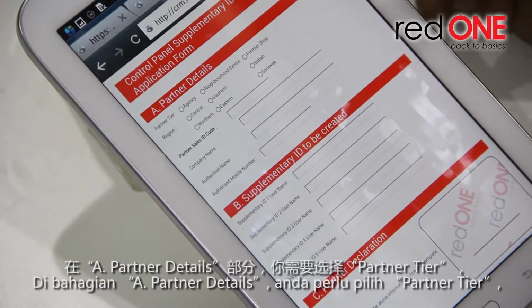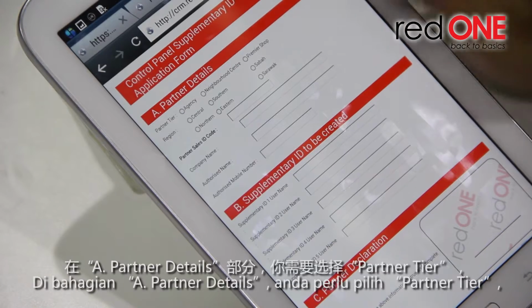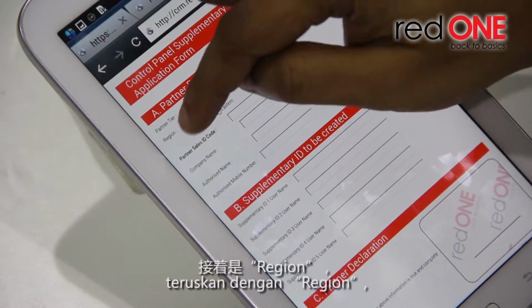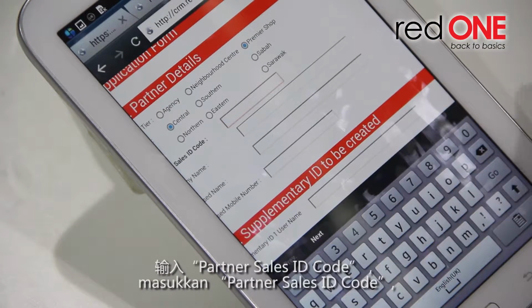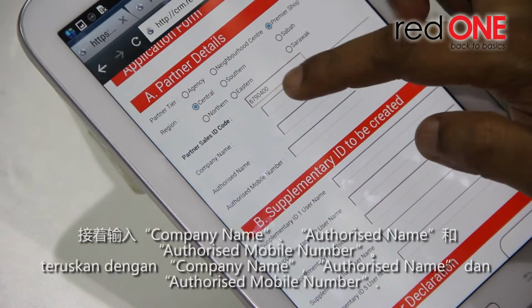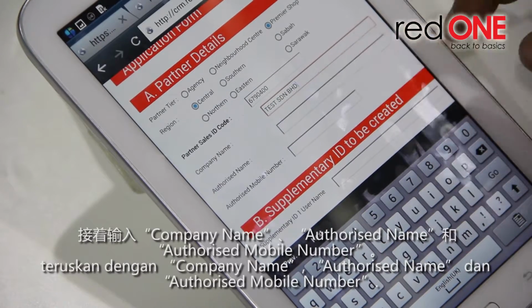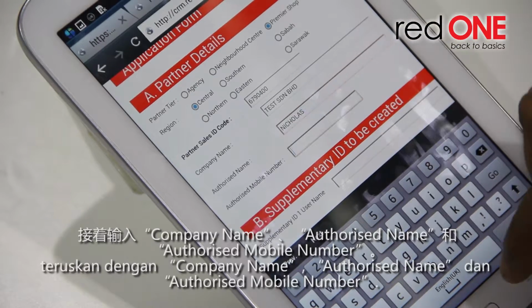On part A, partner details column, you need to select the partner tier. Continue with the region details. Once done, please key in your partner ID sales code. Continue with your company name, authorized name, and authorized mobile number.